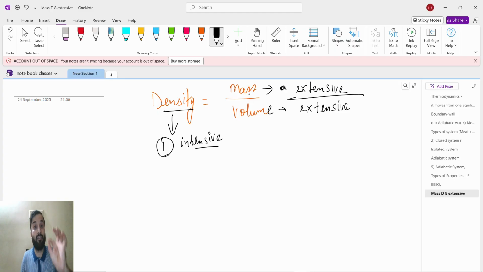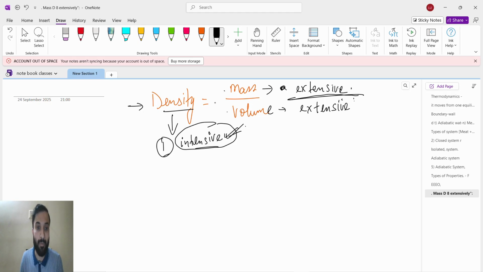So what do we see here? Density is mass by volume. The ratio of two extensive properties gives an intensive property. This is a very important thing, understand it. Density equals mass by volume. Mass is extensive, volume is also extensive, but what do we get? Density, so it is intensive. The ratio of two extensive properties will give the intensive property.